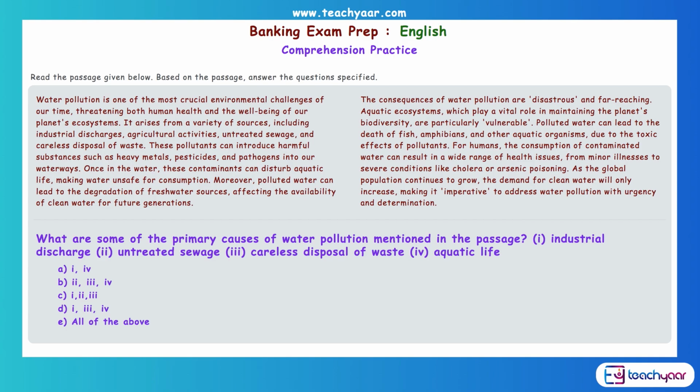Industrial discharge, untreated sewage, careless disposal of waste, aquatic life. Now you must remember one thing, nobody is asking about your general knowledge. You have to answer questions depending on what is given in the passage. So what are some of the primary causes of water pollution mentioned in the passage? So just look at the passage and see what has been given. So if you remember, if you read the third or fourth line, it tells you the causes.